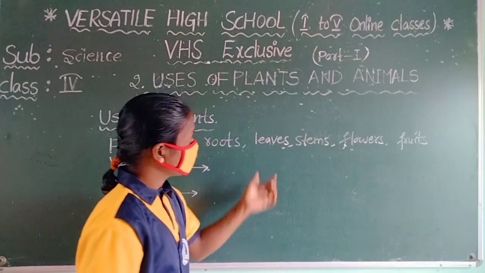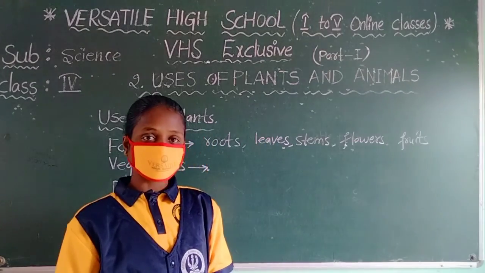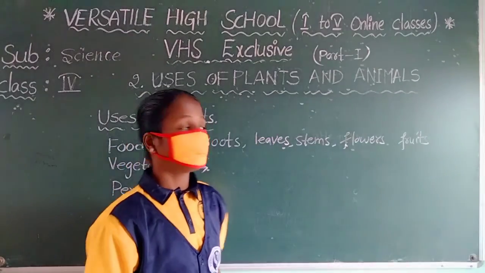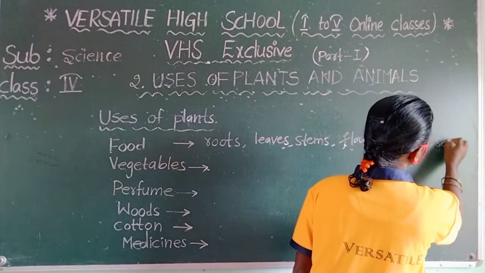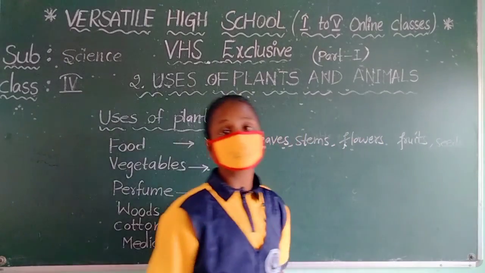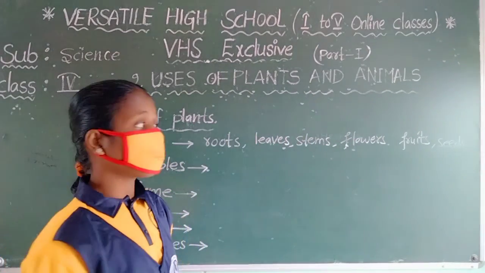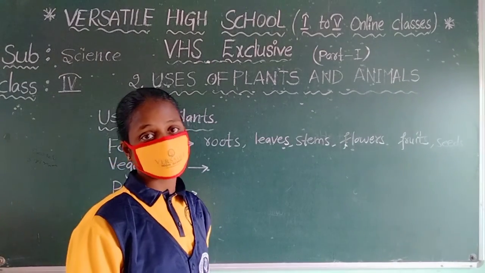So here are leaves, stems, flowers, fruits. Roots: potatoes, carrot, beetroot. And seeds, what are the seeds? Seeds also give us food. Why? Because we are taking rice from paddy. So paddy is like a seed. Wheat, paddy, cereals, pulses,